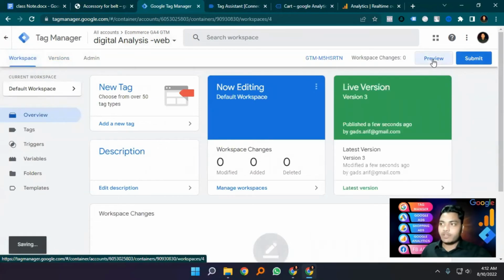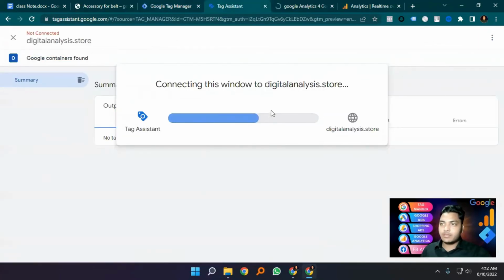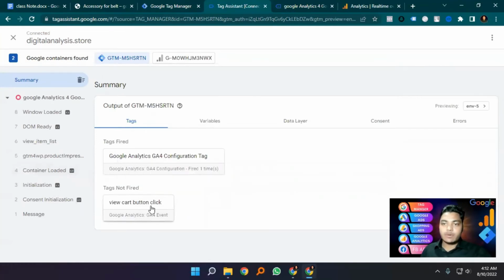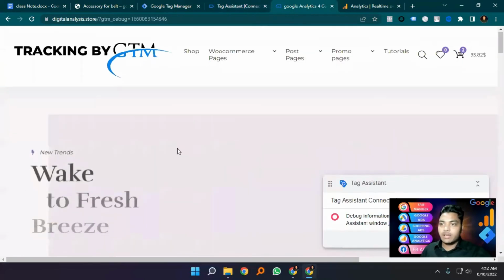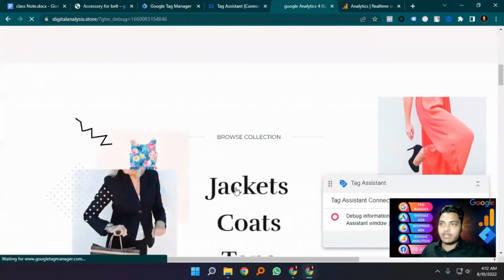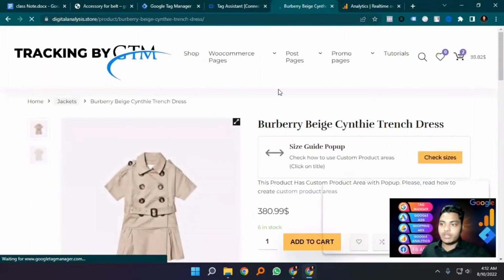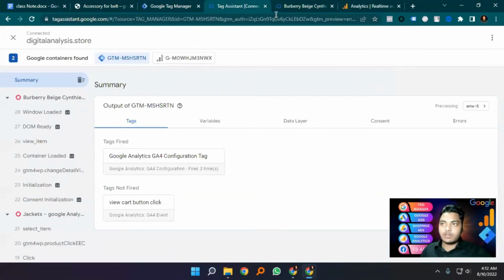I'm clicking the preview button, and now we are connected. Here is our other tag, button click. These are not fired right now. I'm going to the view cart. Here is another jacket, and I'm going to a jacket product on here. You can see this tag is not working.